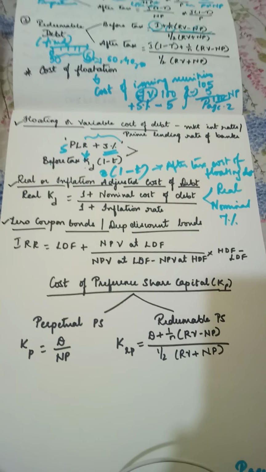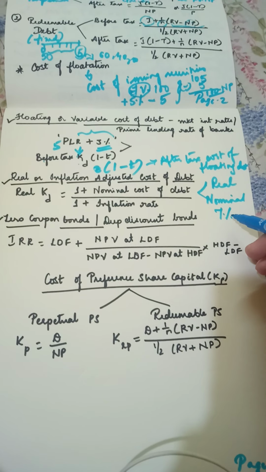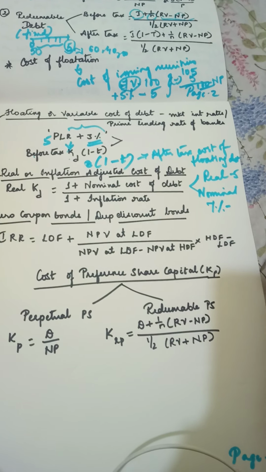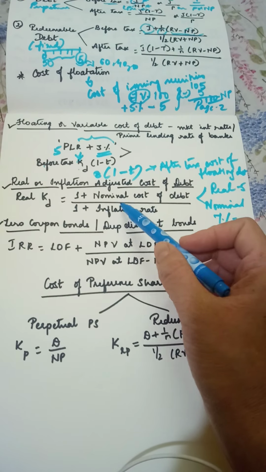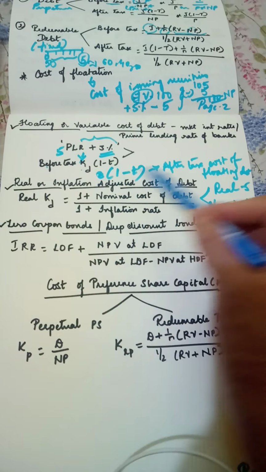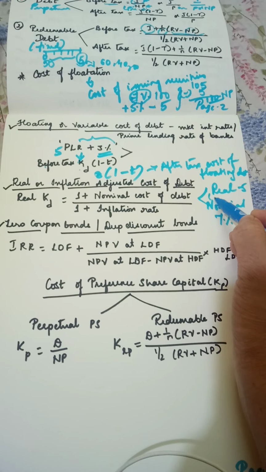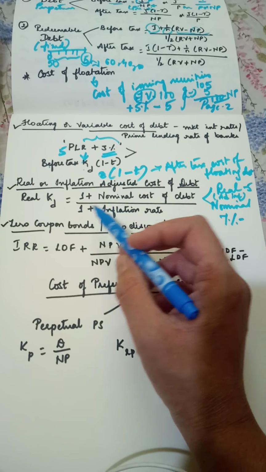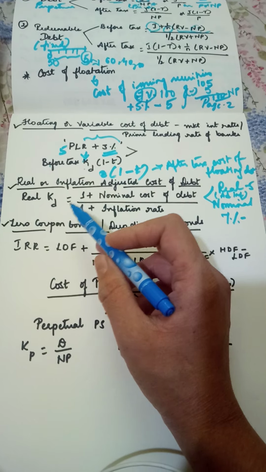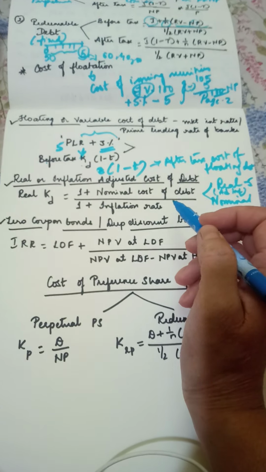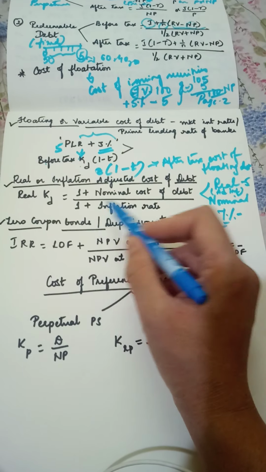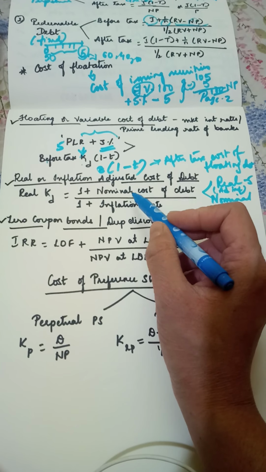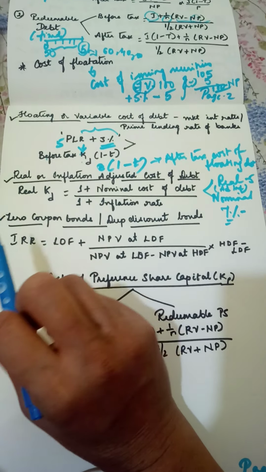So in case of inflation, you may be paying 7%, but actual worth will be maybe around 5% or 4%. So to calculate your real cost of debt, we use this formula. Real cost is nothing but after adjusting your inflation. So after adjusting your inflation, whatever cost you get, that is your real cost of debt, which is 1 plus nominal cost of debt, whatever is declared here, divided by 1 plus inflation rate. So your nominal rate is adjusted to the inflation, where you will get real cost of debt.